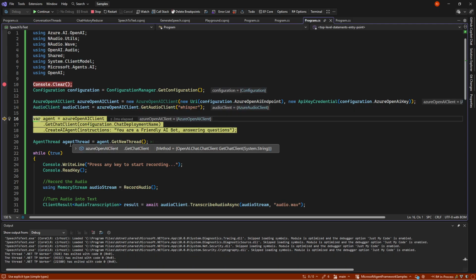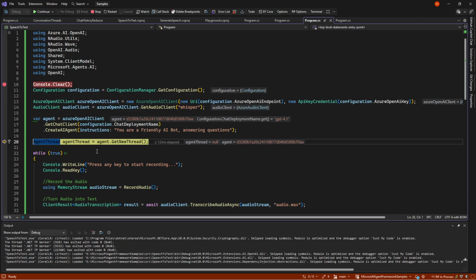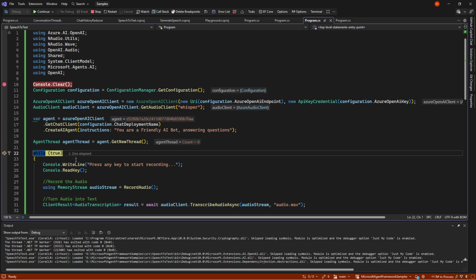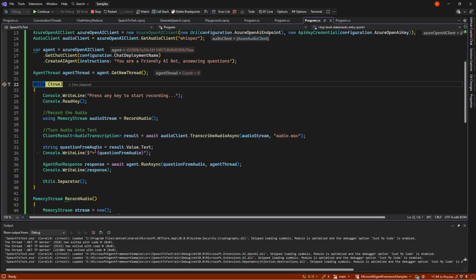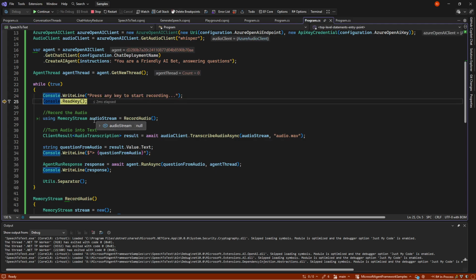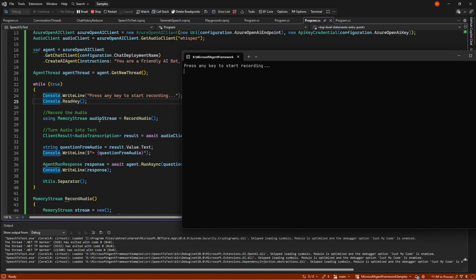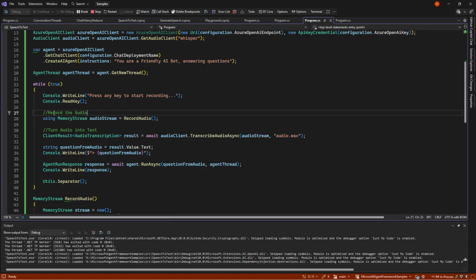We're also going to need an agent, so we do a normal agent, nothing special there other than what we try to do, and then we get an agent thread. And then we start a chat loop, as we saw, and we ask to start the recording. So if I go in here, I will not press the key because then it will begin to record me and get a long message. So instead, we'll just look at, we are gonna record the audio, and that has nothing to do with AI.